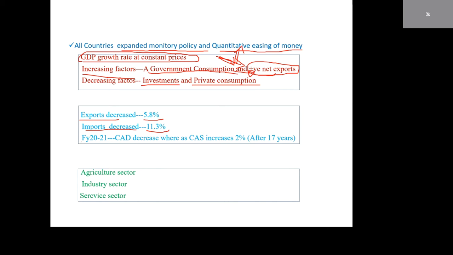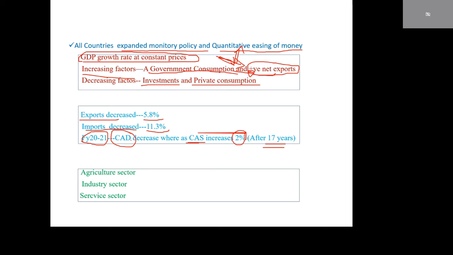Whereas financial year 2020-21 has a current account surplus. Current account surplus, which is 2%. That is after 17 years. Sorry, after 17 years. Whereas in earlier years we had a current account deficit. But during 2020-21, we have a current account surplus of 2% after 17 years.